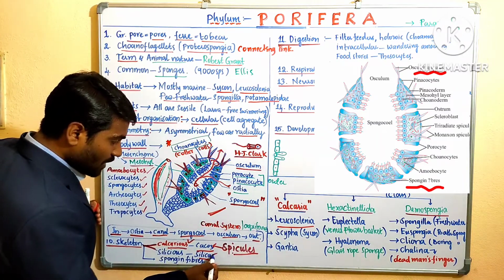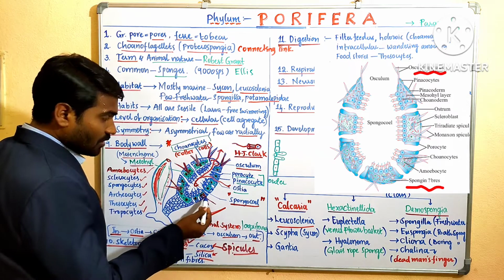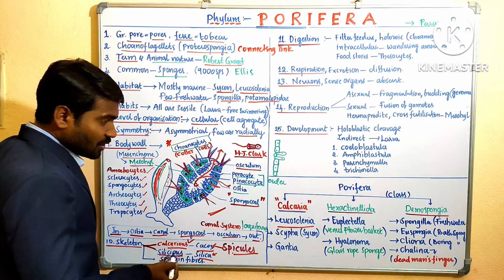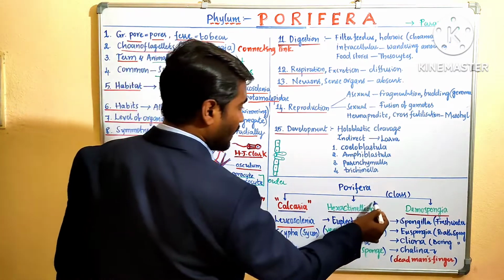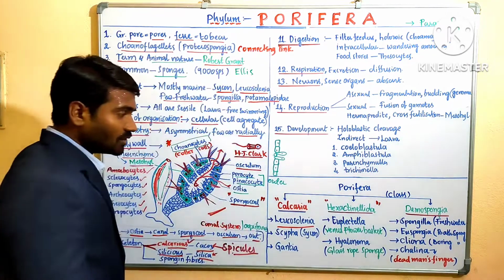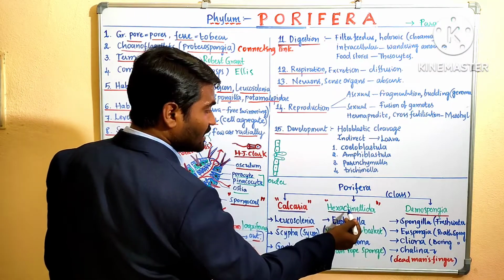And which spicules are made up of silica? They are called siliceous spicules. Siliceous spicules come under Hexactinellida. So here spicules are calcareous, and here spicules are siliceous.